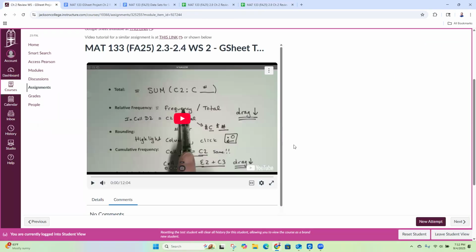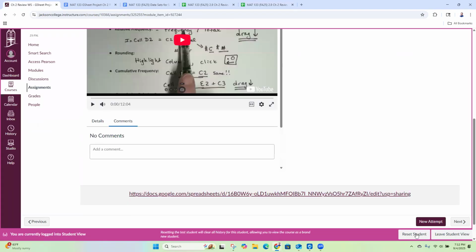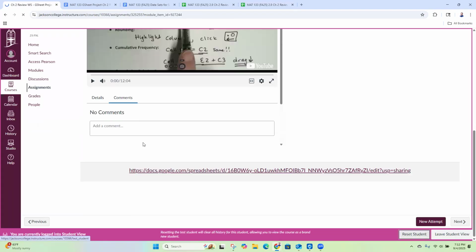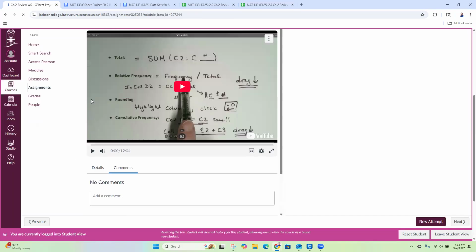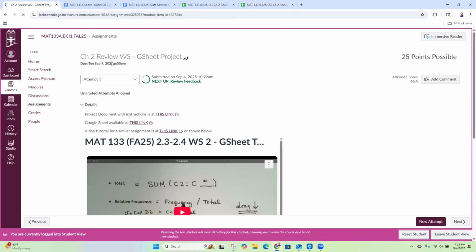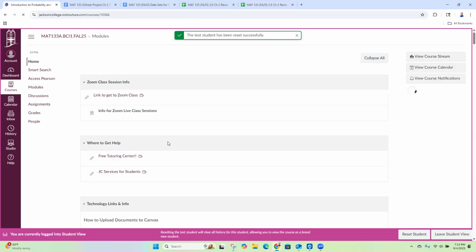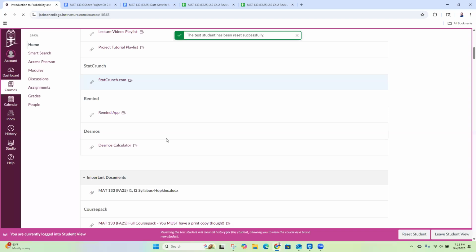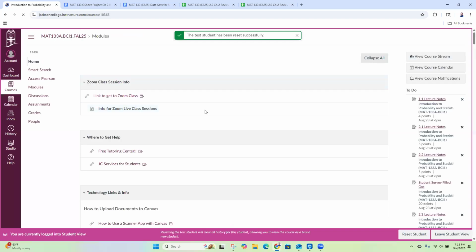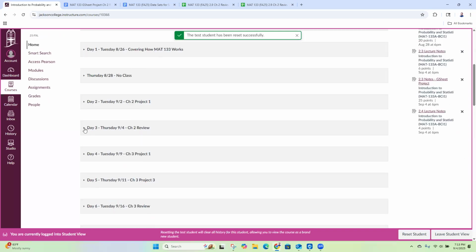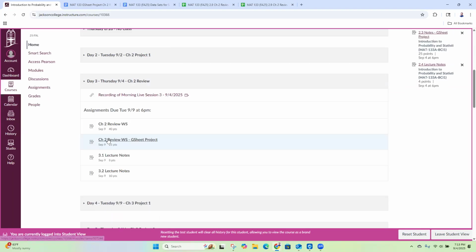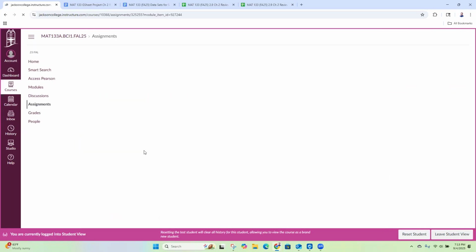And if we scroll down to the bottom, oh, I want to reset this because I did this morning. Sorry about that. So we're going to go to the Chapter 2 review worksheet, Google Project, which was here, day 3, Chapter 2 review worksheet, Google Sheet Project.